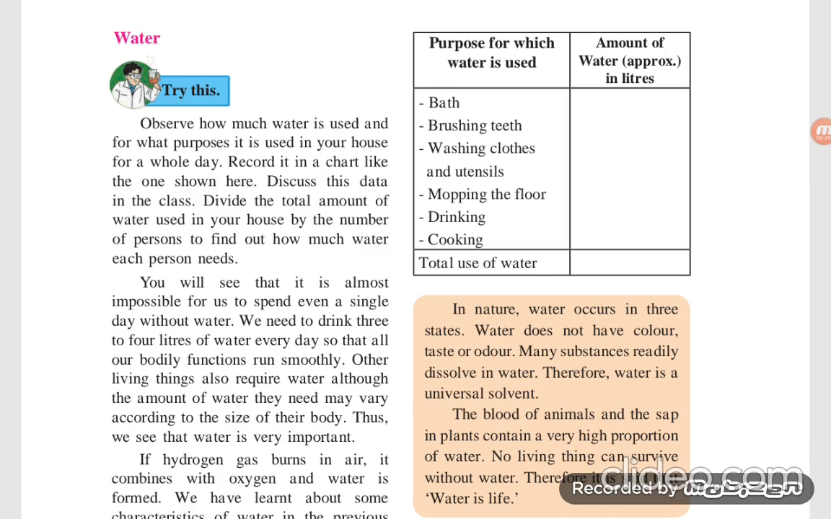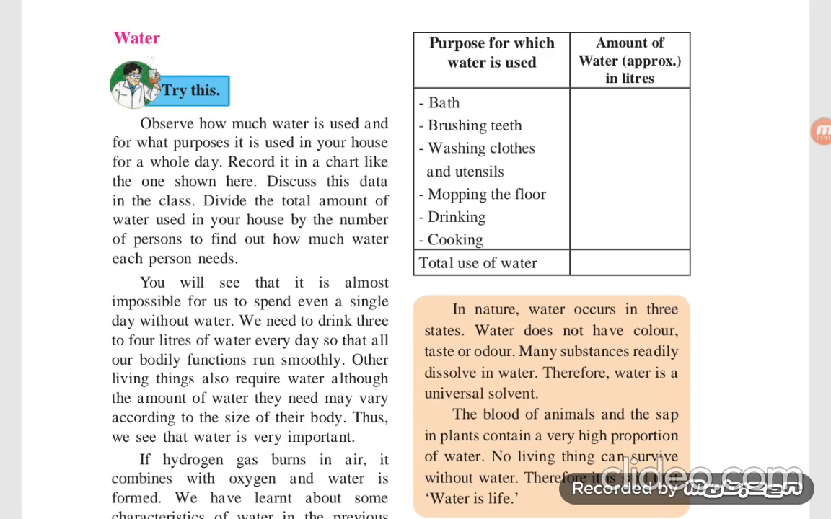Try this. Observe how much water is used and for what purpose it is used in your house for a whole day. Record it in a chart like the one shown here. Look at the right hand side, there is a chart given here. The first column, purpose for which water is used, is given, and the second column, amount of water approximately in liters, that is how much water you used. You have to note it down approximately in liters. This is an activity for every student. Do it and note down the answers in the table.